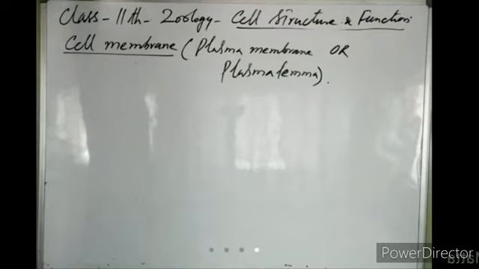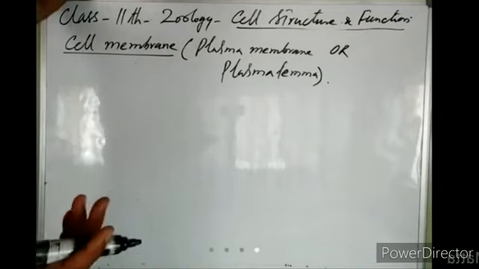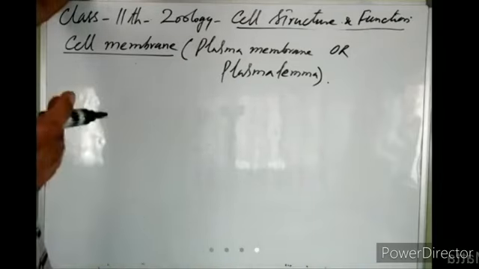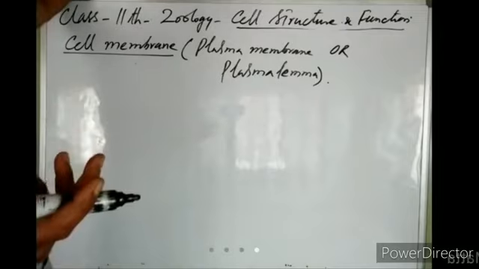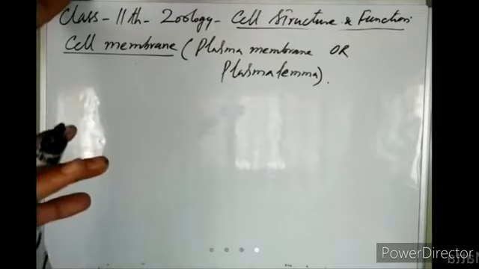This cell membrane of prokaryotes is just like the cell membrane of eukaryotes with some minor differences. Its basic composition is similar, but there are also some differences.